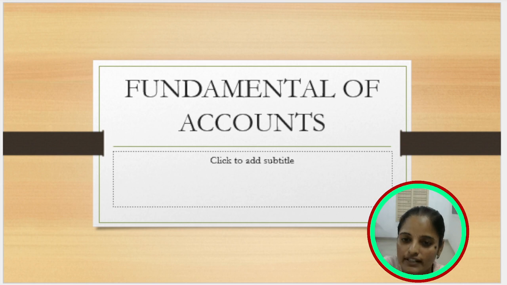Otherwise it is the credit transaction. In the credit transaction we can mention the name of the person. And the next one is the nominal account. In the nominal account, the debit side covers all expenses, losses and assets, and the credit side covers all incomes, gains and liabilities.